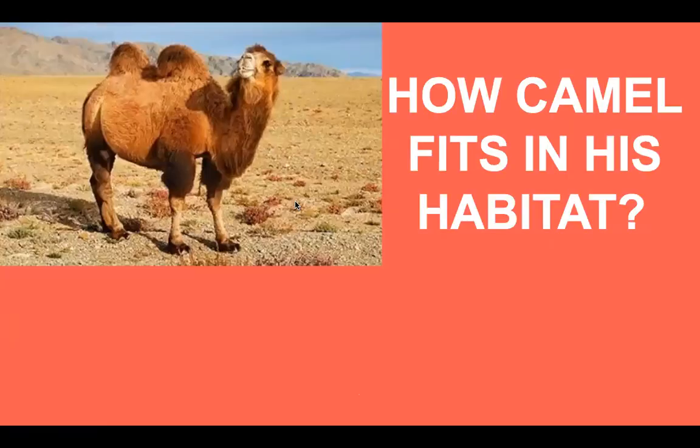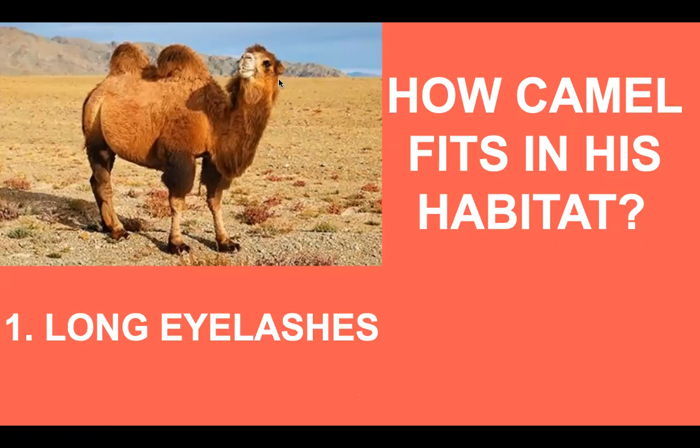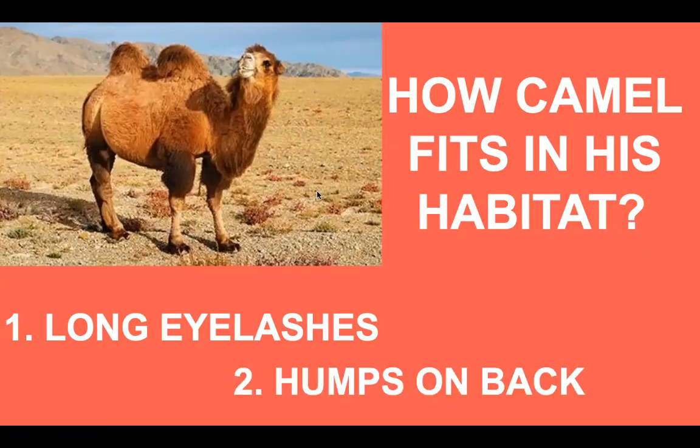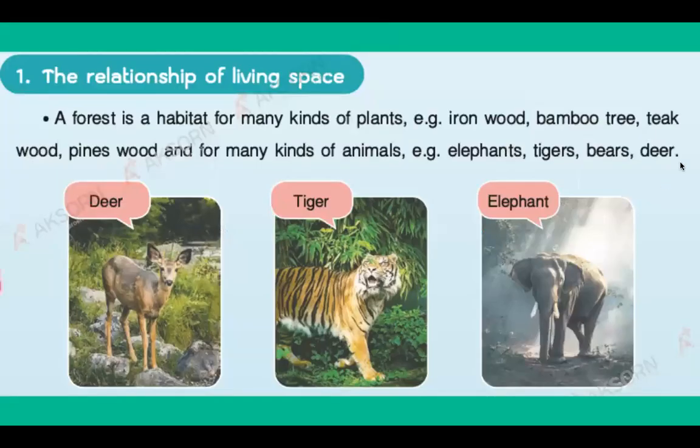Okay, what about camel? How does the camel fit in its habitat? His habitat is desert. He has long eyelashes to protect his eyes from sand. And also he has humps on his back to store food and water, right? Nutrients and water. Okay, so today I will show you more examples.